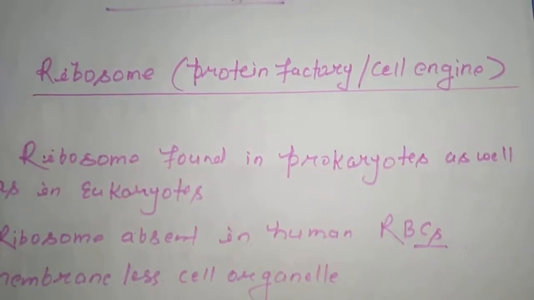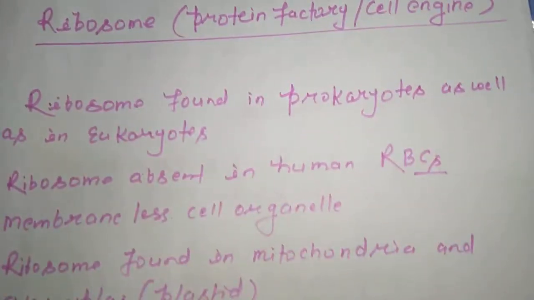We already know what prokaryotes are with respect to their nucleus. Prokaryotes are those whose nucleus is not well developed. Generally bacteria and viruses come in this category. Now eukaryotes are well developed organisms with respect to their nucleus. Their nucleus is well developed, that's why they are called eukaryotes.